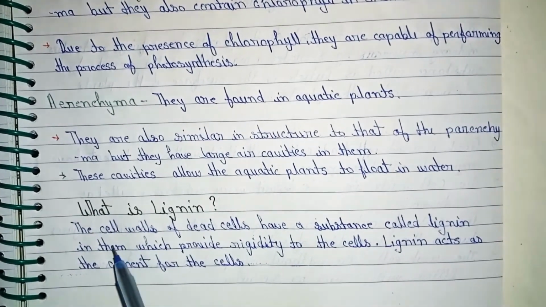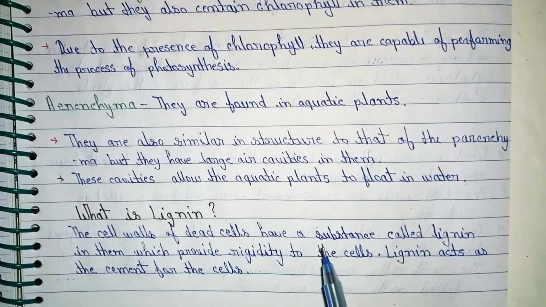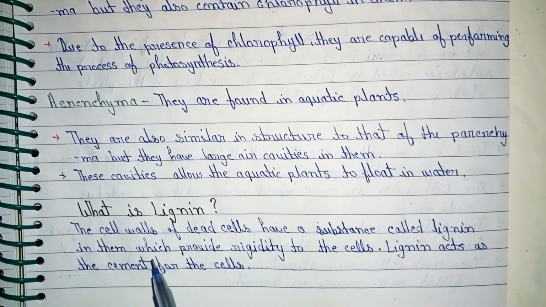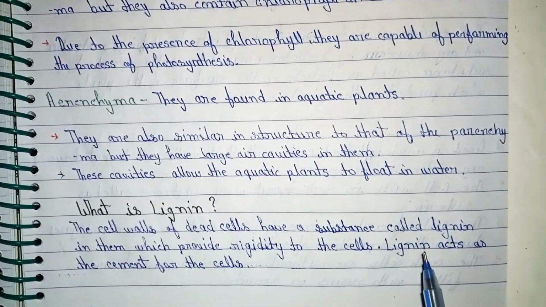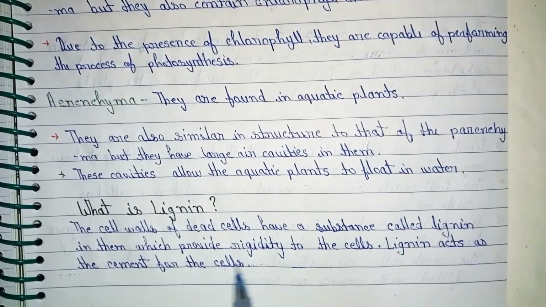What is lignin? The cell walls of dead cells have a substance called lignin in them which provides rigidity to the cells. Lignin acts as the cement for the cells.